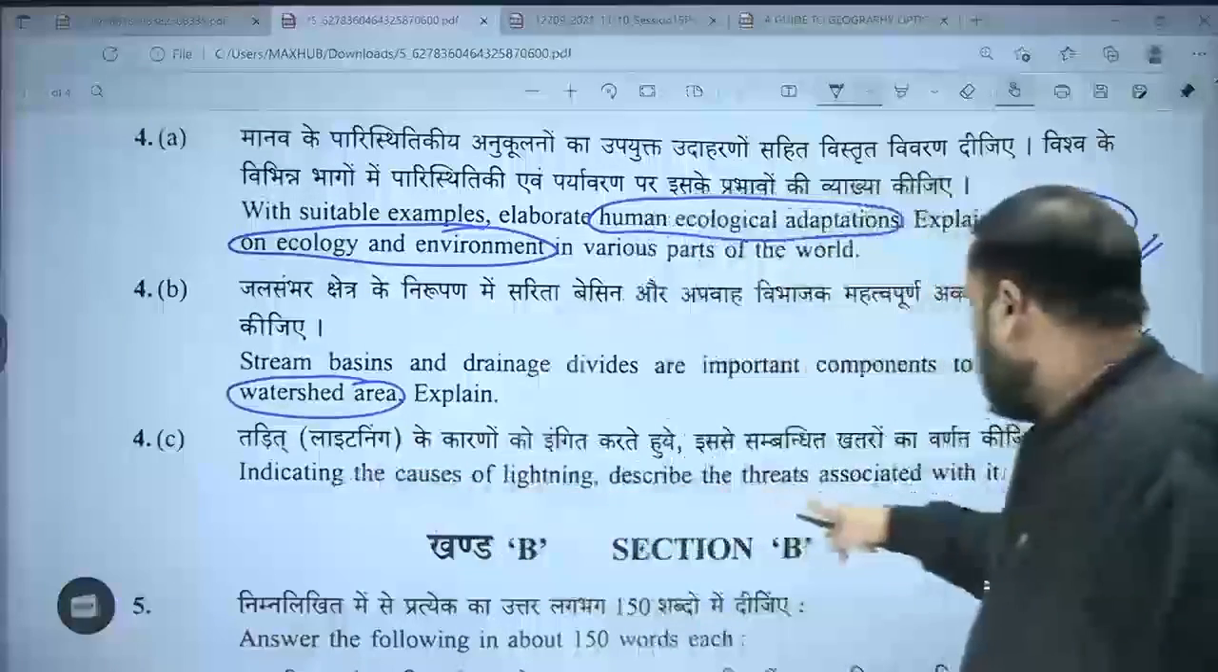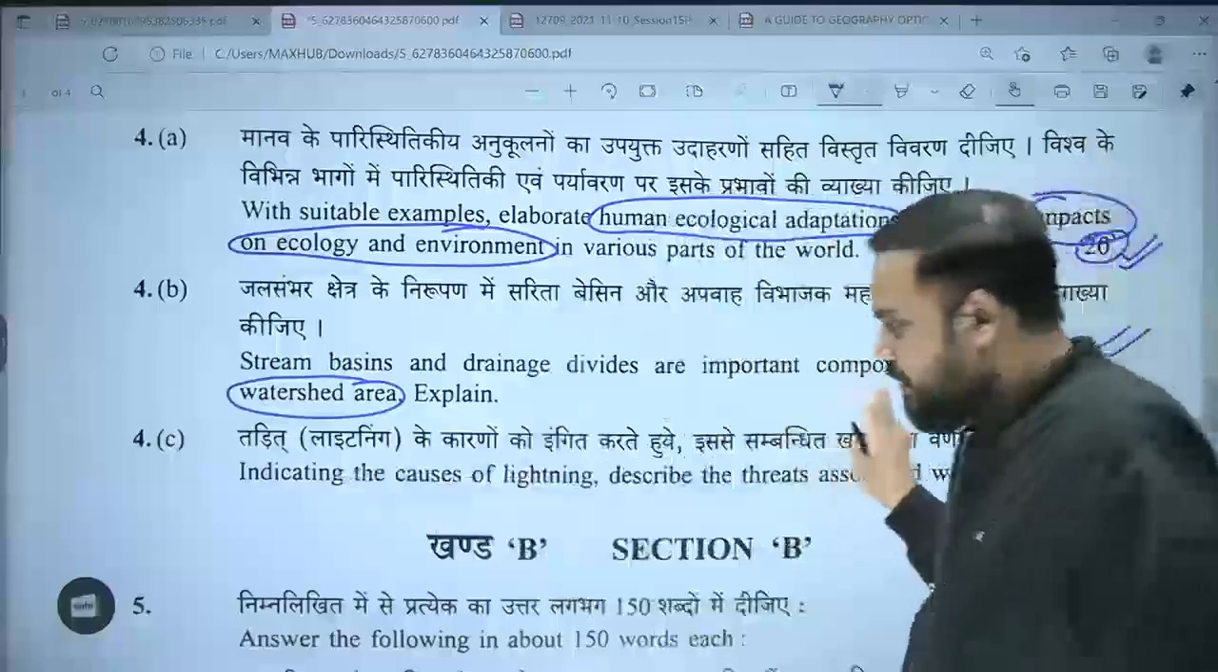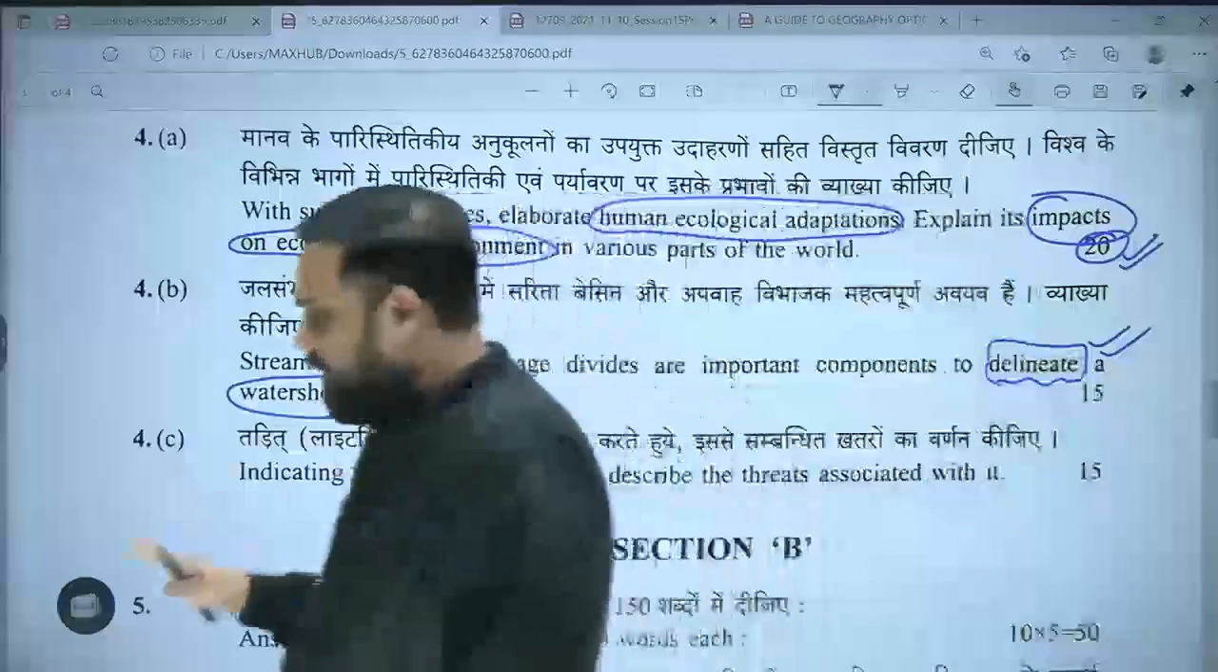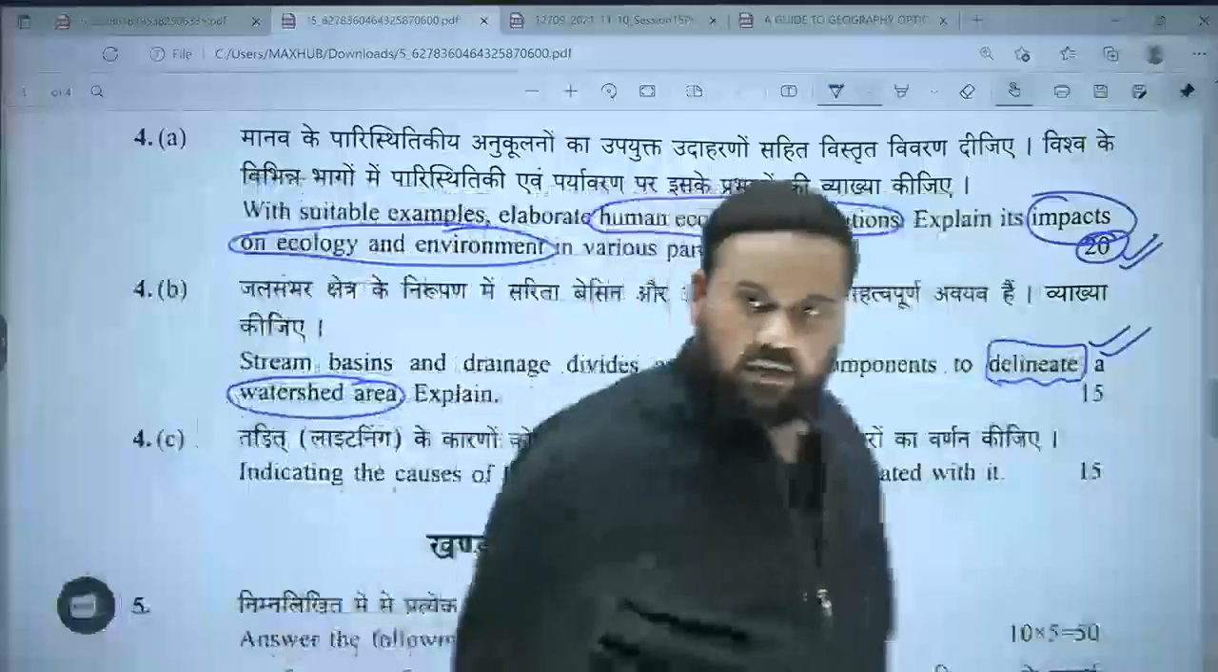Indicating the causes of lightning, describe the threats associated with it. You know, this year lightning caused many deaths. It was covered in GS and we also covered it in the newsletters.